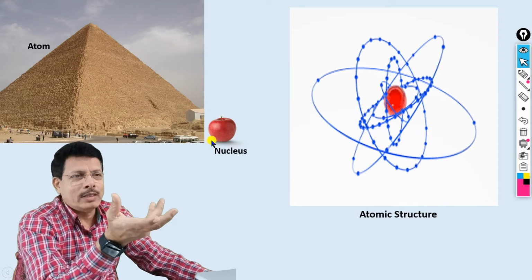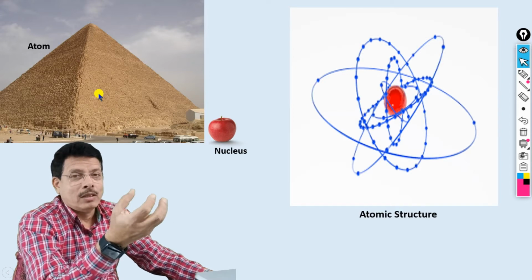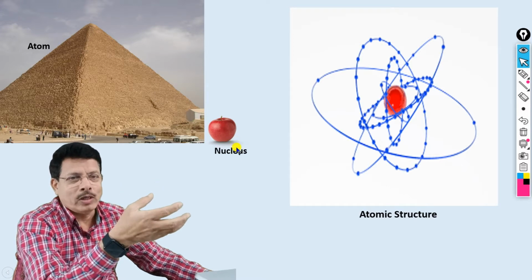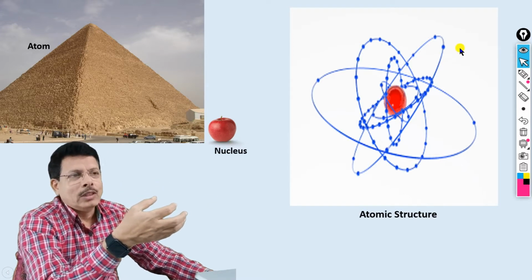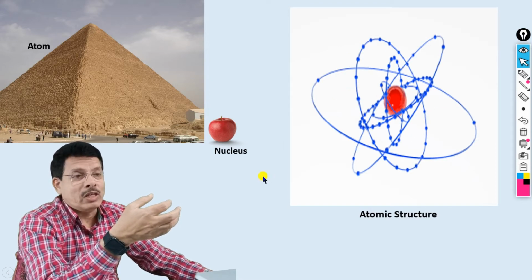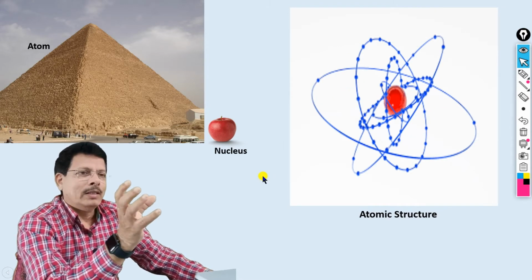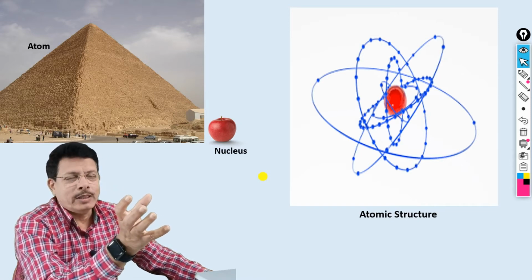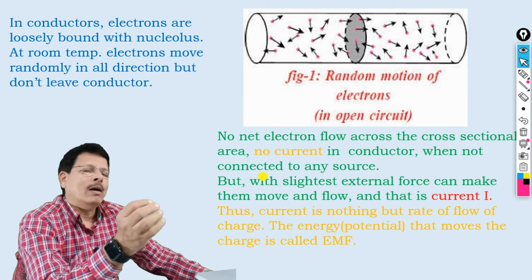In short, I can say that the atomic size is about 10 raised to 5 times larger than the nucleus, 1 lakh times more than that of the nucleus. So in an atom, mostly you can see that we have space, okay, and this model is given by Rutherford and supported by the Bohr theory, right?